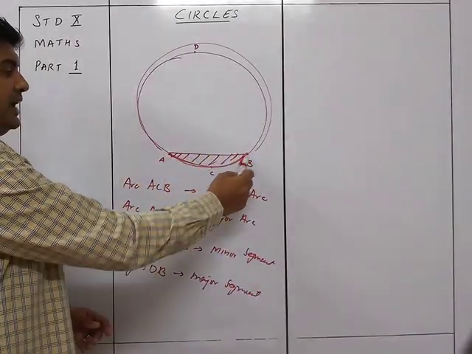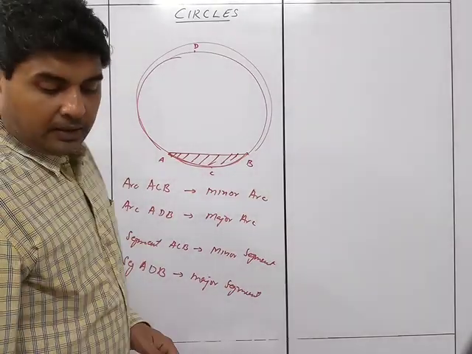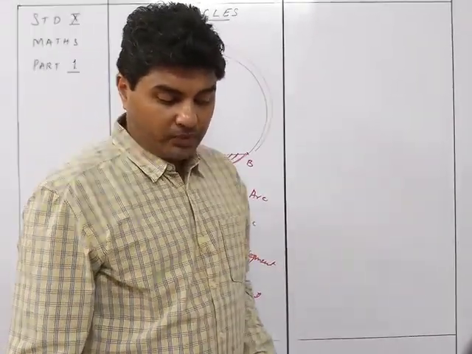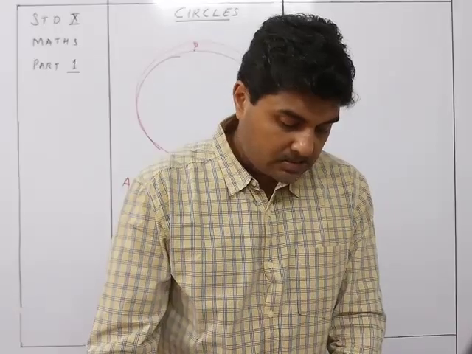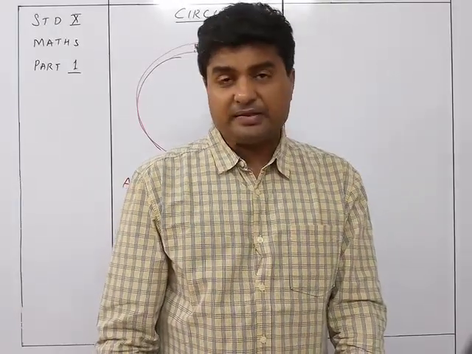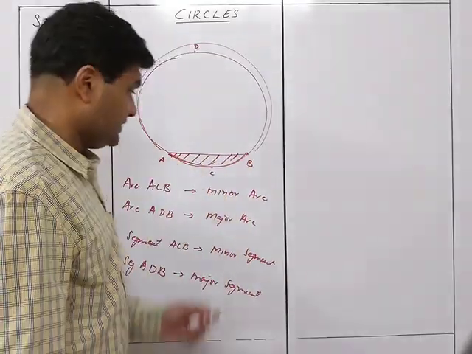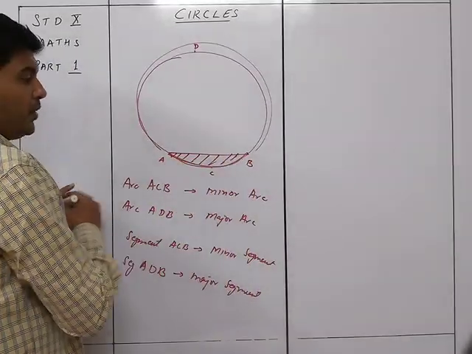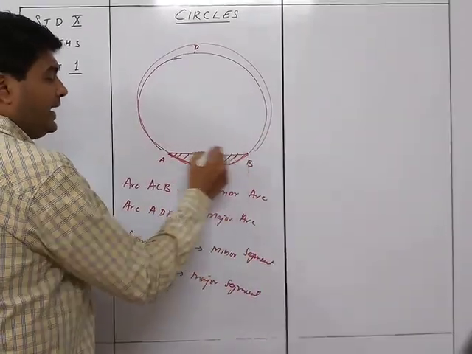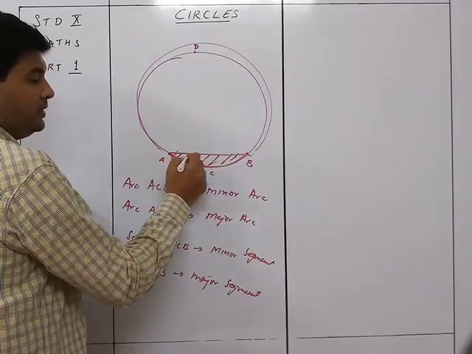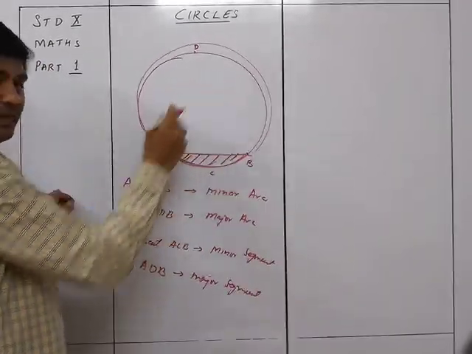So that is the arc property. Basically, a segment is a part of the circle bounded by an arc and a chord. So this part is bounded by an arc and a chord. So this is the segment. Of course, this is also a segment, this is the major segment.